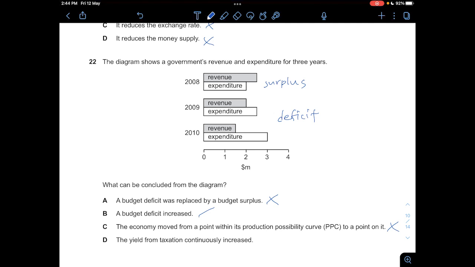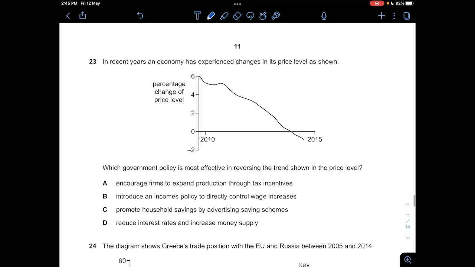And D is also not correct, because if the yield from taxation continuously increased, the revenue would have been more than the expenditure. Because when there's an increase in taxation, there will be less expenditure by consumers. So D is not correct. Answer is B.